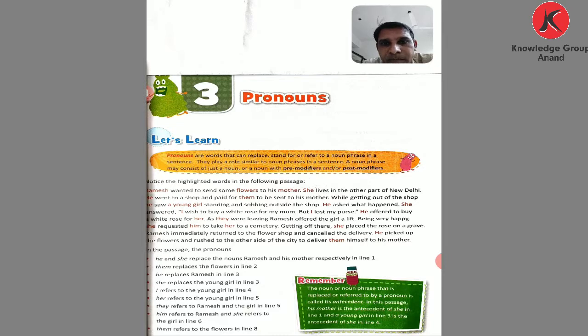While getting out of the shop, he saw a young girl. He is a pronoun, used for Ramesh. A young girl was standing and sobbing outside the shop. He asked what happened. He means Ramesh asked. She answered, here she, who? The young girl answered, I wish to buy a white rose for my mom. Here I is used for the young girl. So this is how we use these pronouns: he, she, it, I.